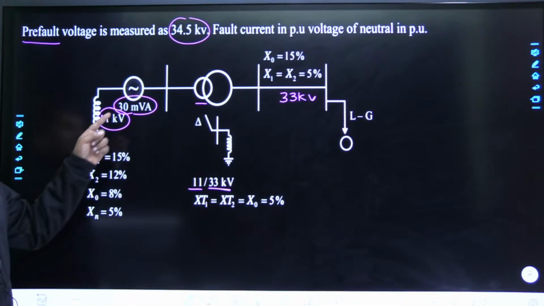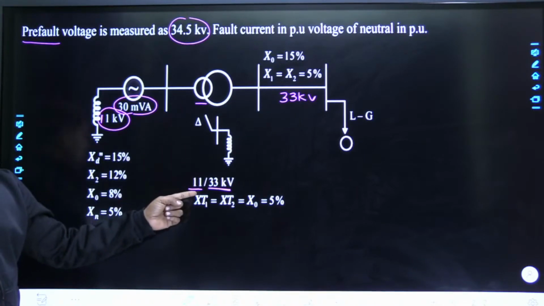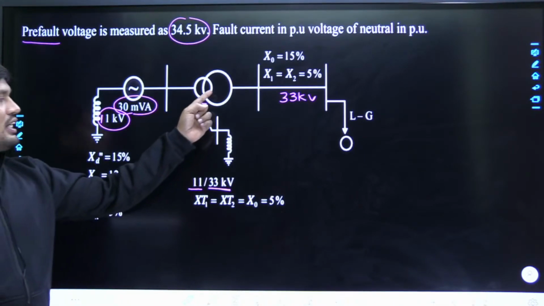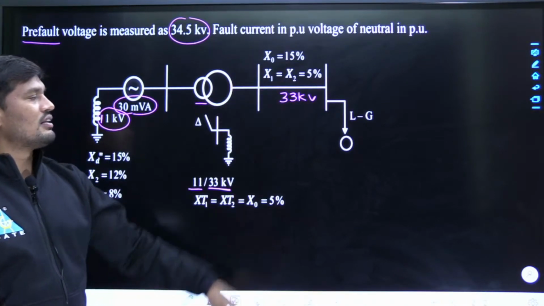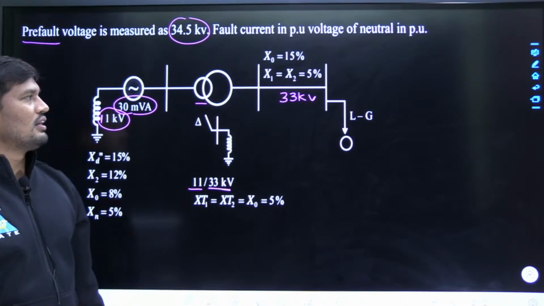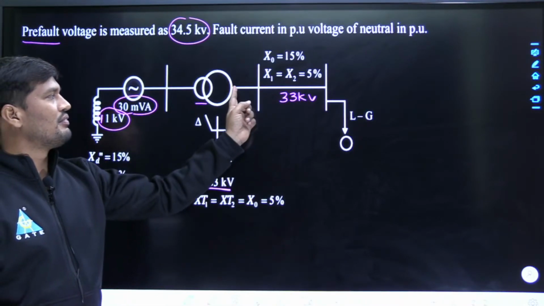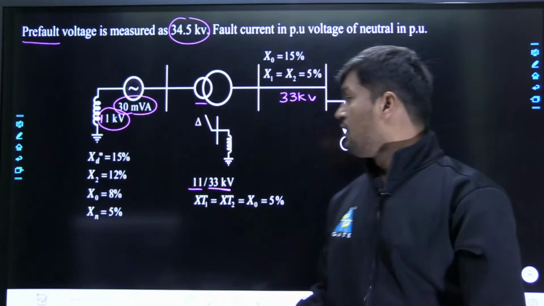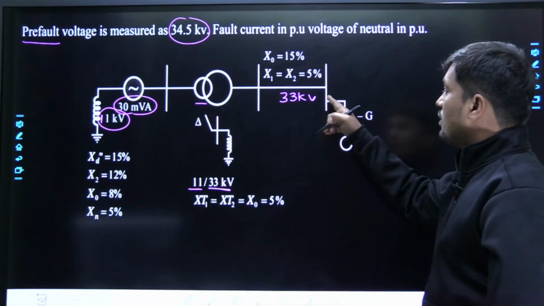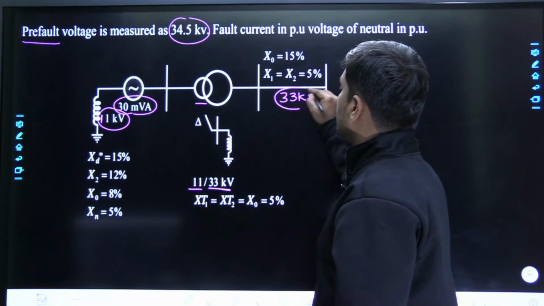I will repeat once again. The synchronous generator is generating 11 kV, the LV winding voltage is 11 kV and the HV winding voltage is 33 kV. So the voltage of the transmission line is also 33 kV. Reason: there is no transformer between the HV winding and the transmission line, therefore the voltage at the fault point is also 33 kV.